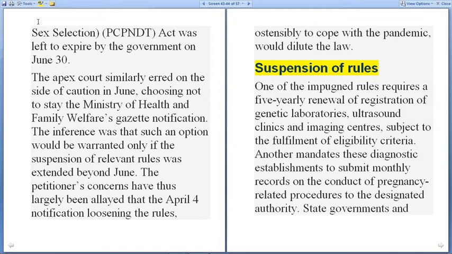Among the suspended rules, one of the impugned rules requires a 5-yearly renewal of registration of genetic laboratories, ultrasound clinics, and imaging centers, subject to the fulfillment of eligibility criteria. Another mandates that these diagnostic establishments submit monthly records on the conduct of pregnancy-related procedures to the designated authority.